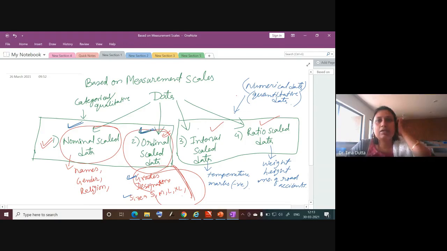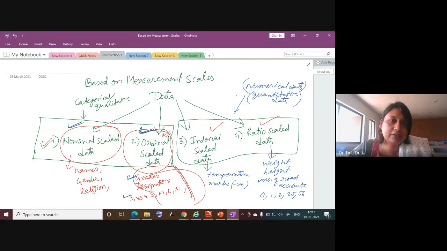So in a day, the number of accidents could be 0. That means no accident happened. It could be 1, it could be 2, it could be 25, it could be 56, right? But it could not be negative. We cannot say that a minus number of accidents happened, right? So all these variables where a definite 0 is there and the values are measured in numbers can be considered as ratio scale data. So is it all right? Is it now clear to everybody? This is very important and you will have MCQs based on this discussion.